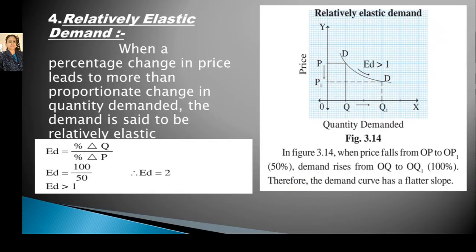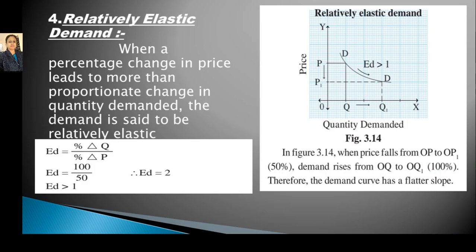The fourth type of price elasticity of demand is the relatively elastic demand. When a percentage change in price leads to a more than proportionate change in quantity demanded, the demand is said to be relatively elastic.